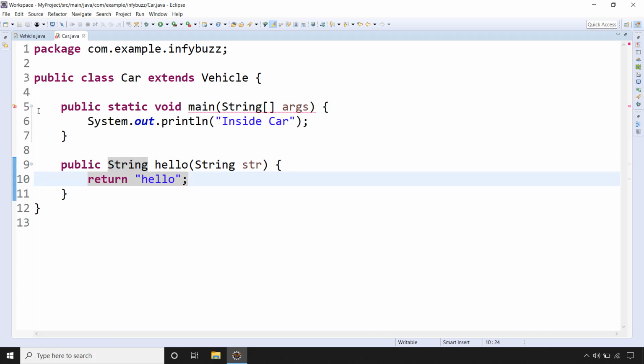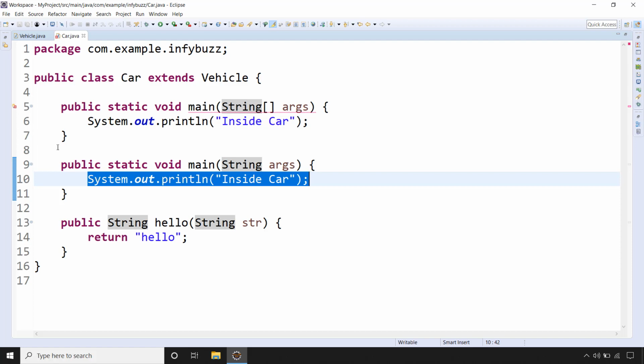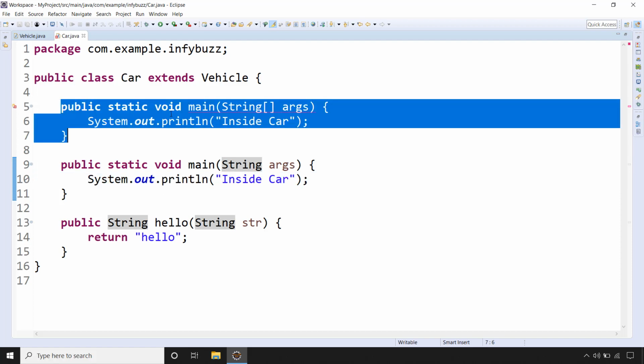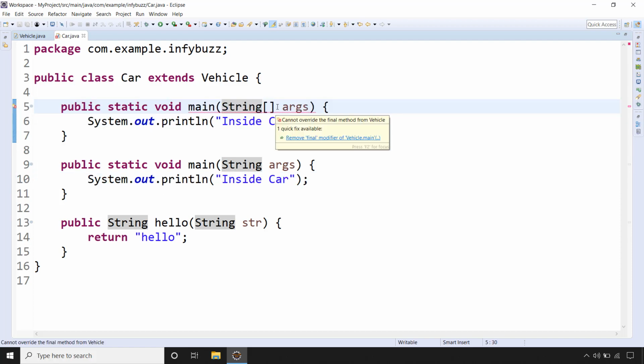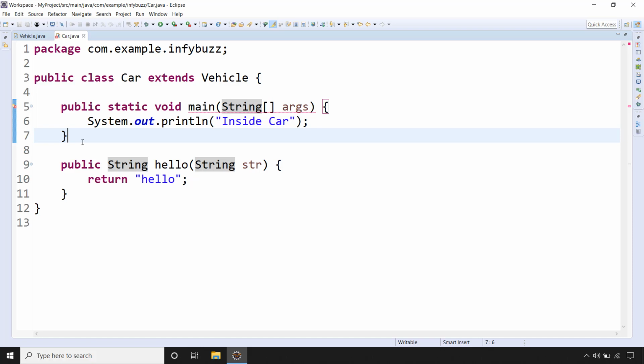Same applies for your main method as well. Okay. Say for example, if you do this, that's fine. It will not give you error. But this is not the method that is called by JVM. Okay. Remember one thing. This method with string array argument is basically called by JVM and is the entry point for our Java program. Okay. So let me remove this.